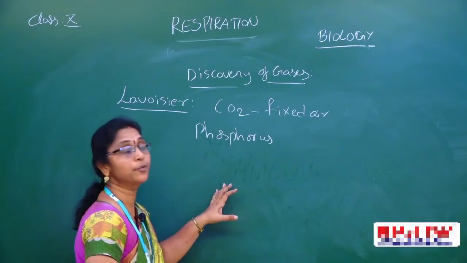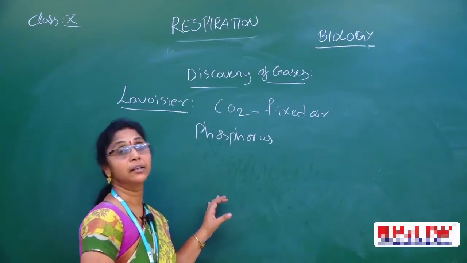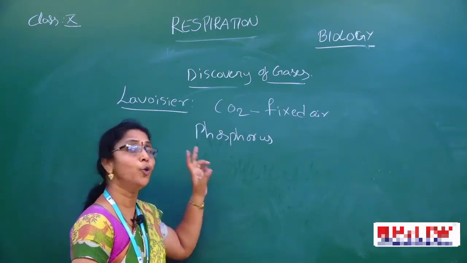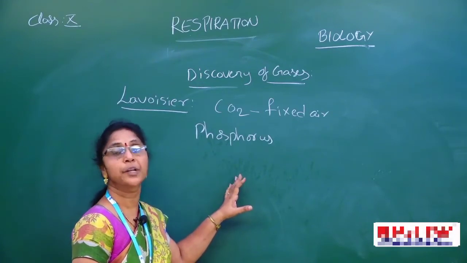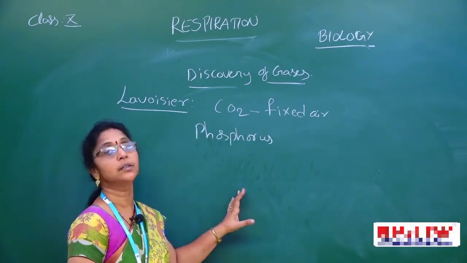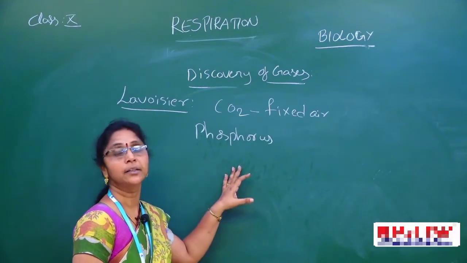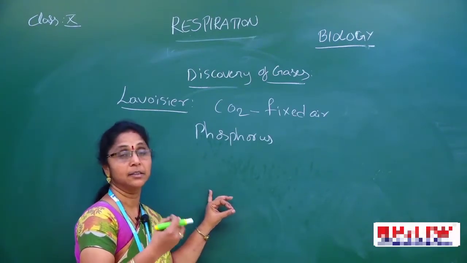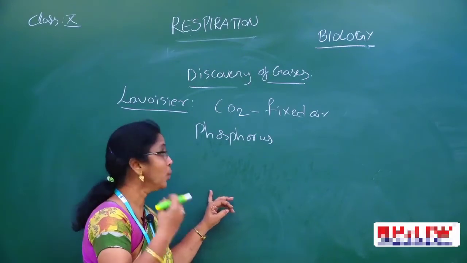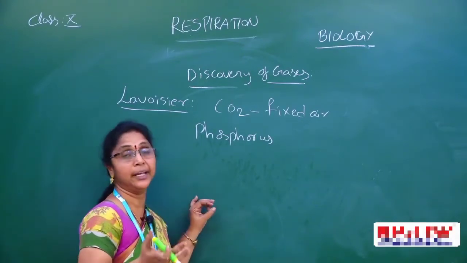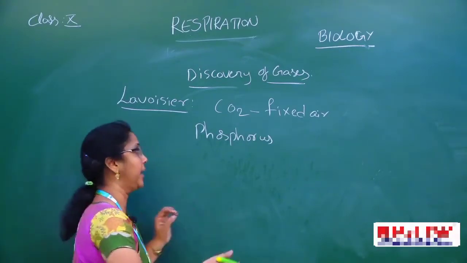Not only that, Lavoisier found that in respiration, of the two processes, only one was known. He found that some amount of gas enters. That is the respirable air or vitiated air.